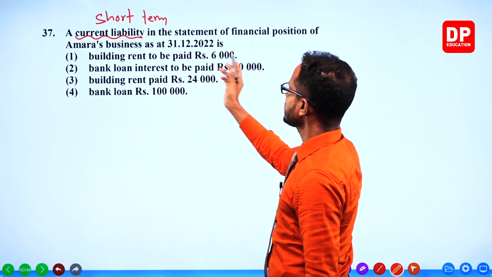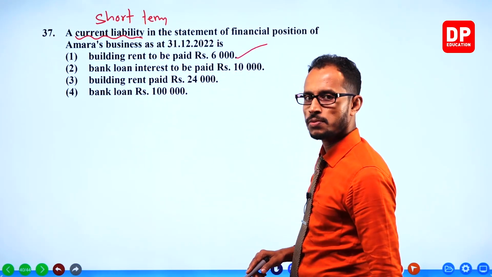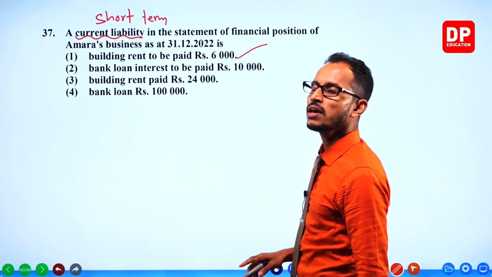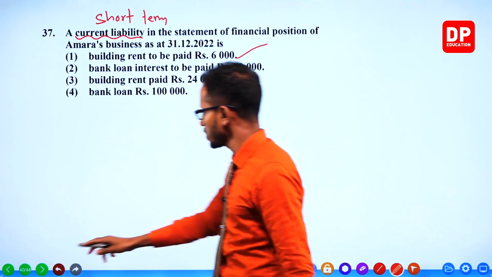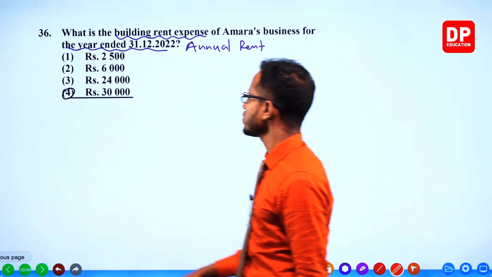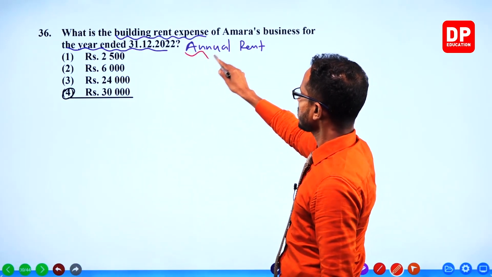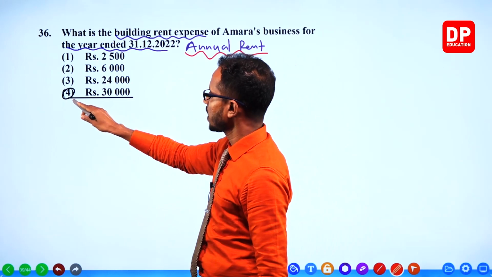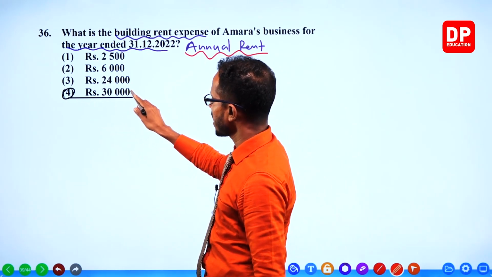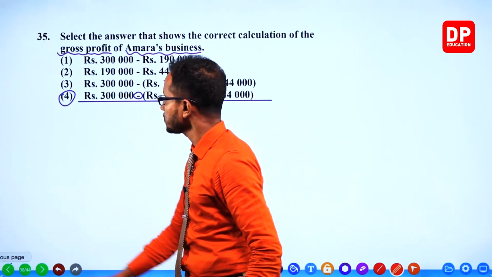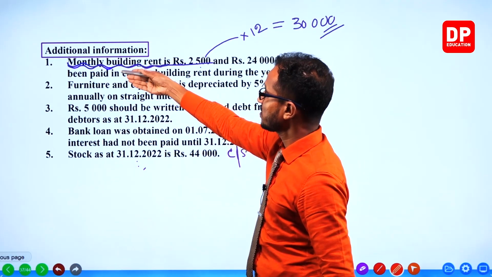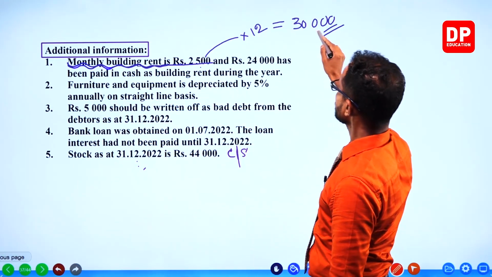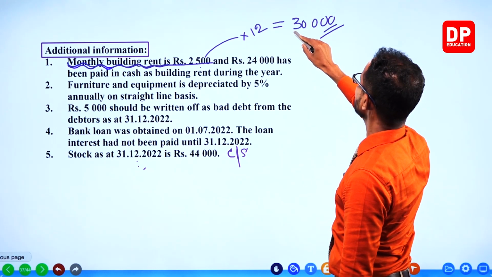Building rent to be paid 6,000. Did we calculate this or not? We calculated this right here. We calculated the annual building rent as 30,000, and in the adjustment they have said monthly building rent 2,500. So annual building rent is 30,000.